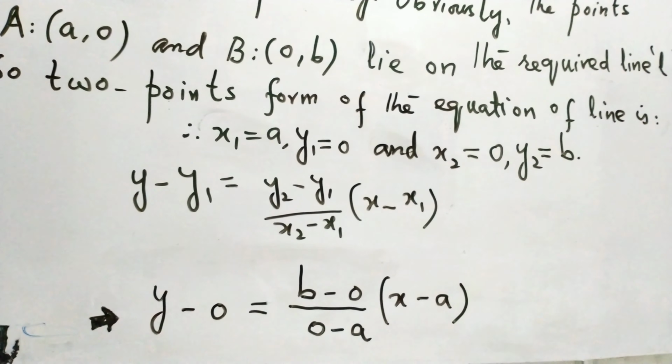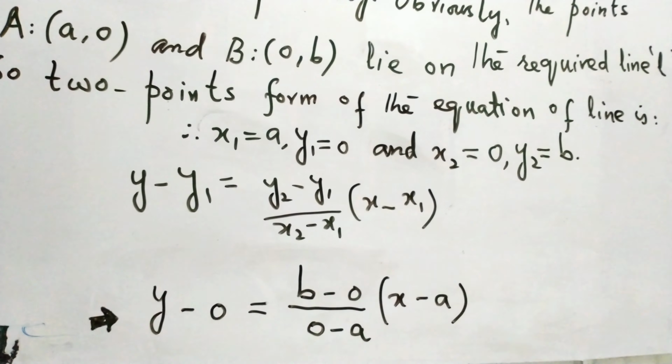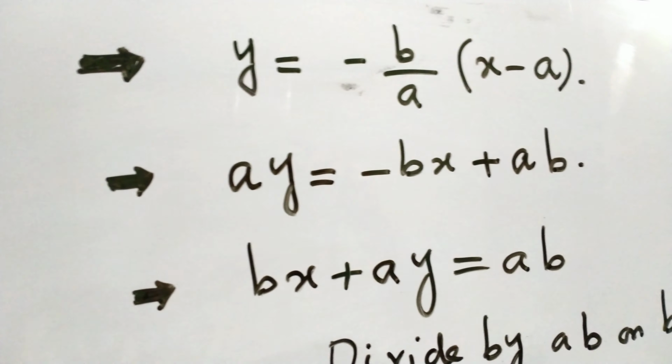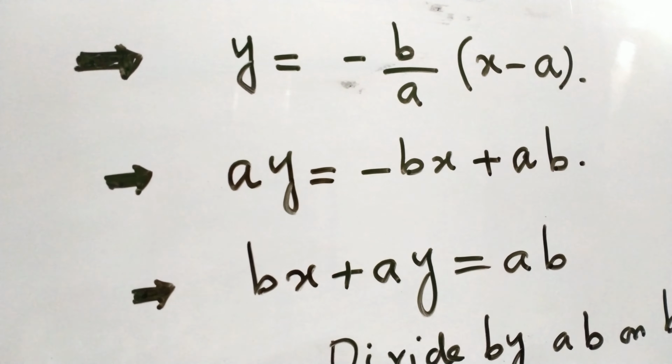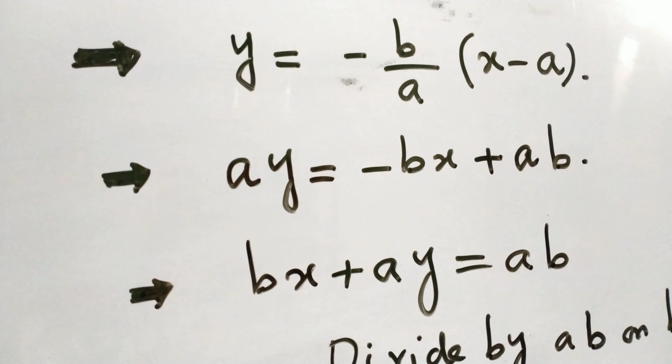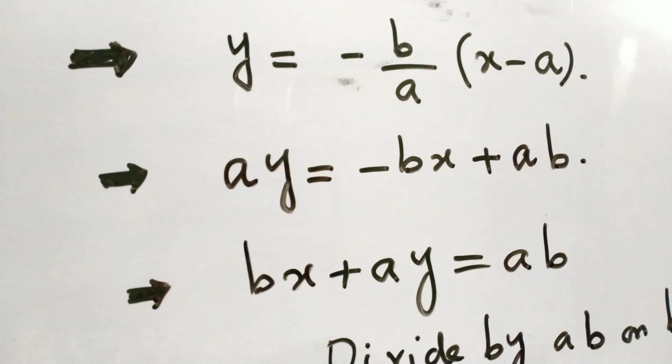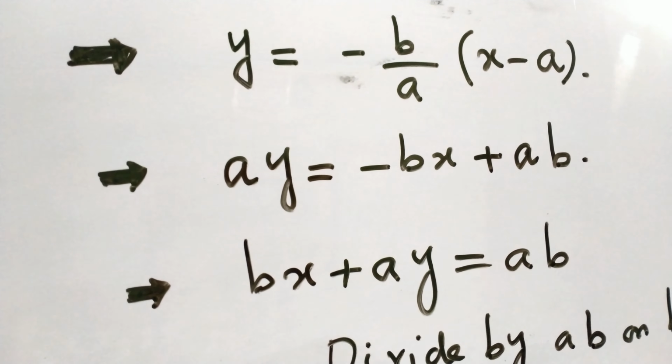So we have plugged in the values, and then we will simplify for the two intercept form. After the simplification, the left hand side is y, equal to minus b over a times the bracket x minus a.